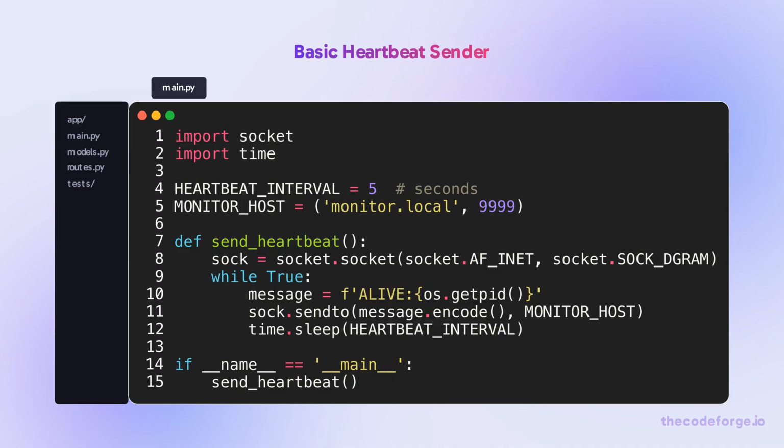Every 5 seconds, a UDP packet is sent to the monitor. Local, 9,999, with the string "alive", 12,345. Use UDP for heartbeats to avoid TCP backpressure.